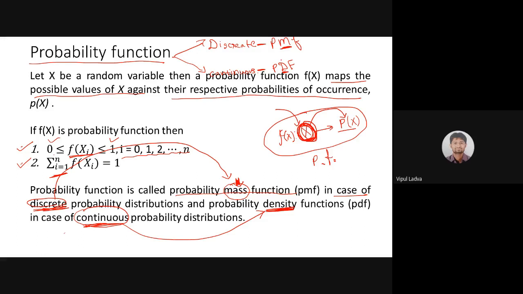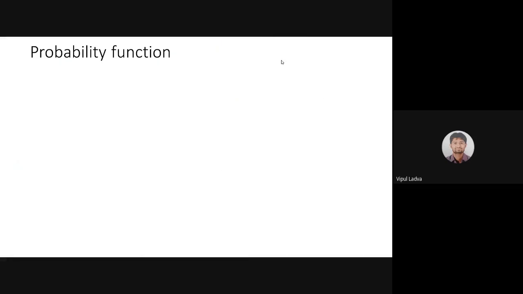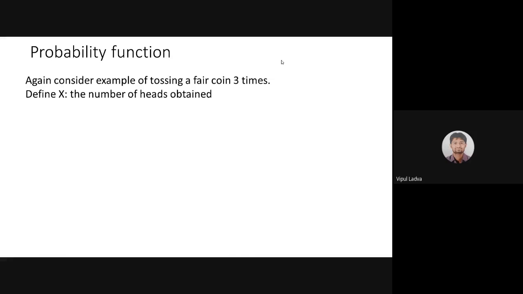Okay, so let me move further. After defining two kinds of functions, probability mass function and probability density function, let me take you through an example. It's just an example in support of the definition only. This is not the kind of example which I'm going to ask in the exam, so don't worry. It's just for the support. Let's continue with the same example.